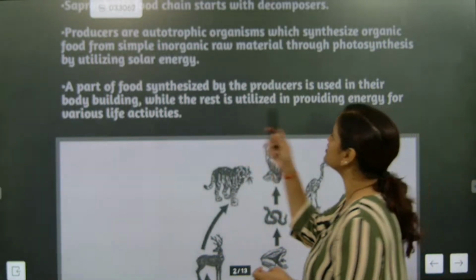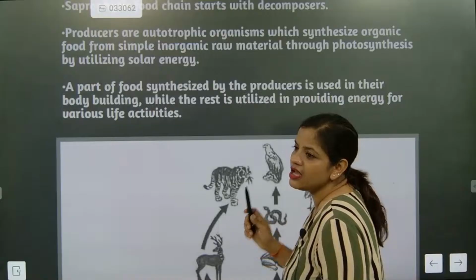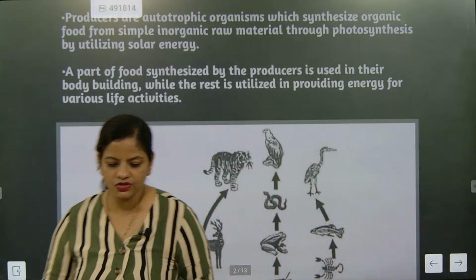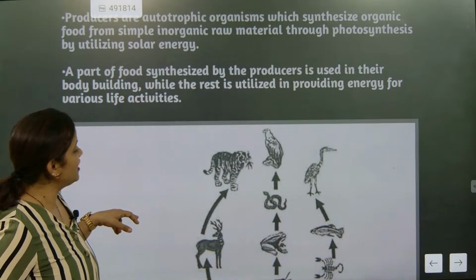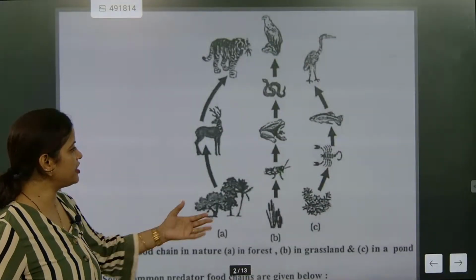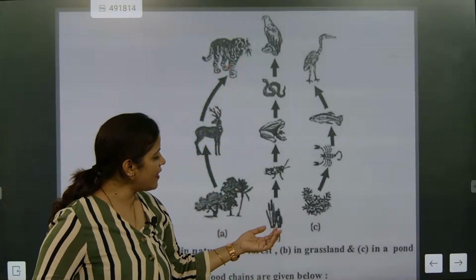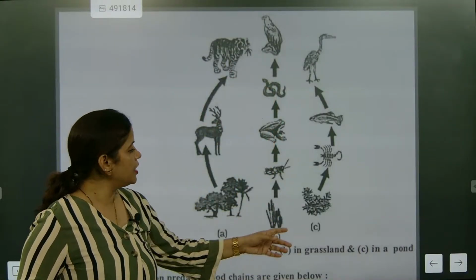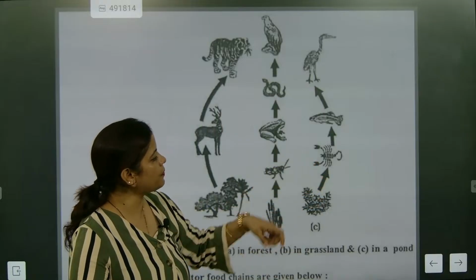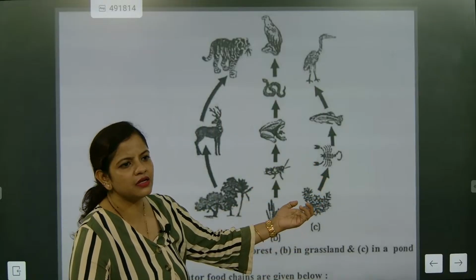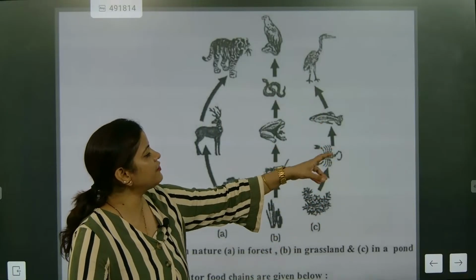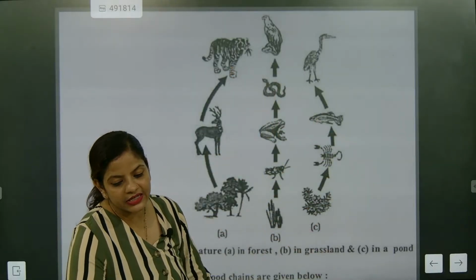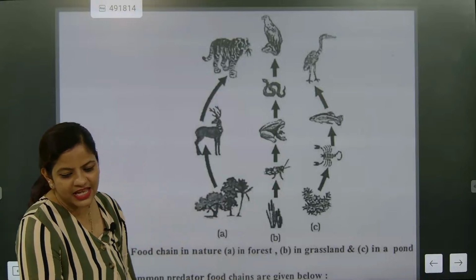Okay, now look at it. A part of food synthesized by producer is used in body building, while the rest is utilized in providing energy for various life activities. So that's a very important part. Now let's see the different food chains: plant, bear and then lion; the grass, grasshopper, frog, snake and eagle. Again plant, then scorpions. Then the water system, the aquatic system: phytoplanktons and zooplanktons.